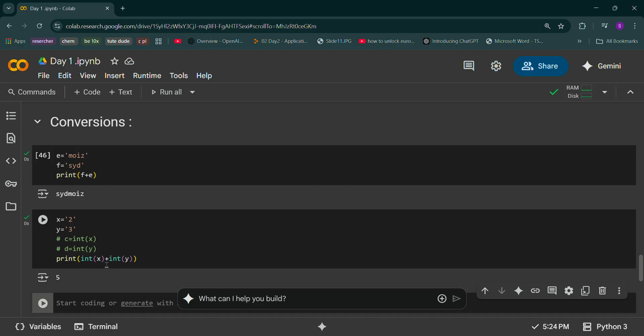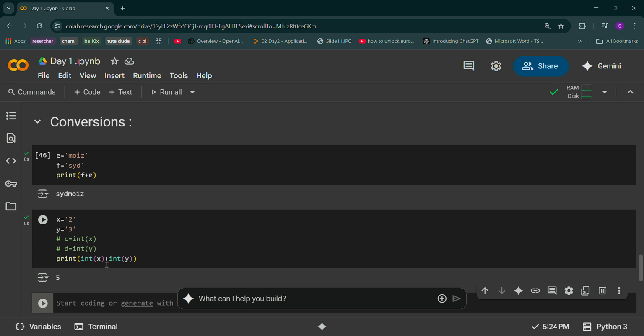Now, why do I need to convert? See, sometimes you write a program and the input which you get is a string.